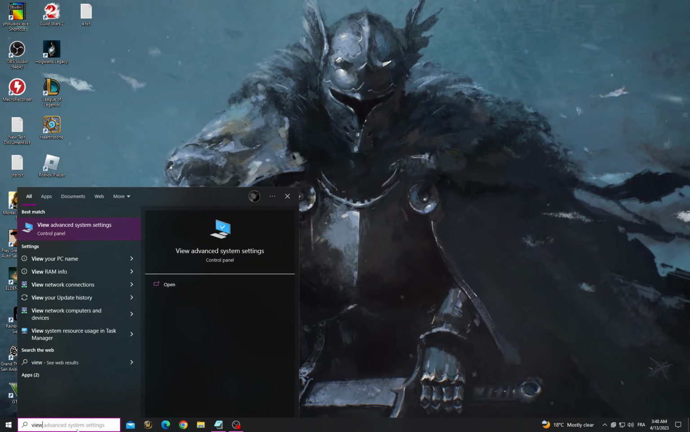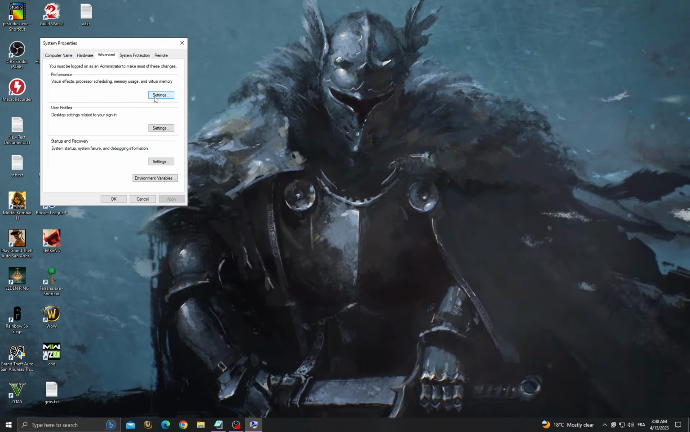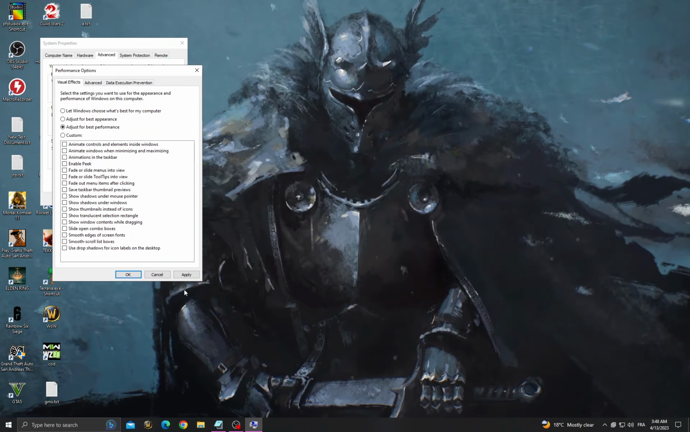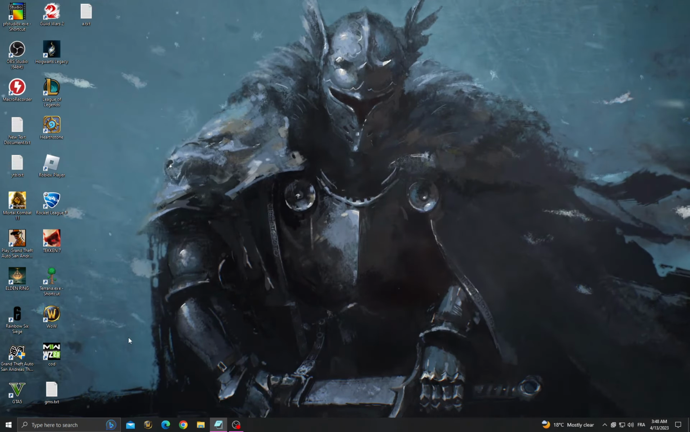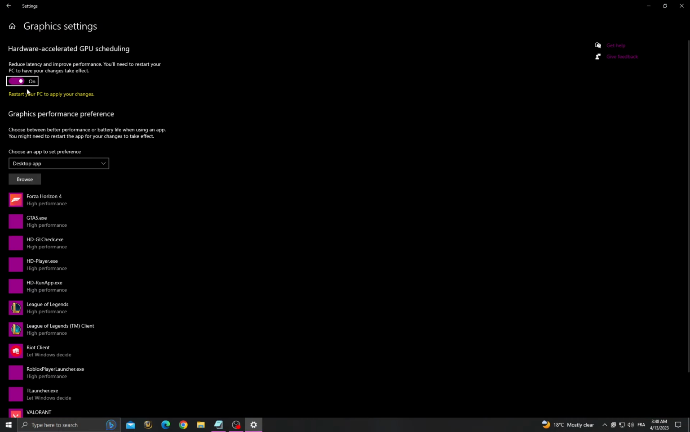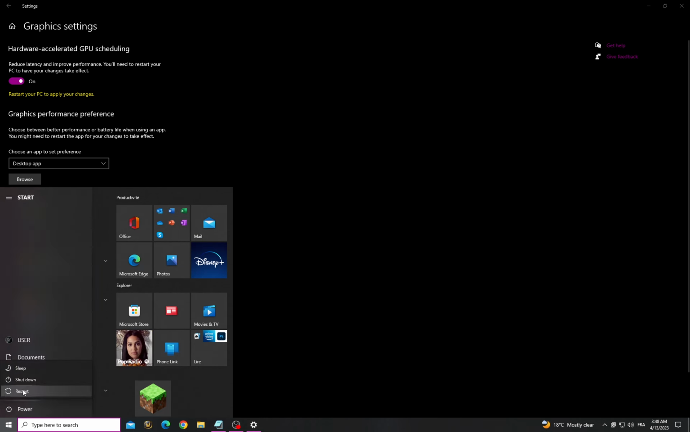Go to view advanced system settings, go to settings, click adjust for best performance, then click apply and OK and close it, and then go to graphics settings, make sure it's on, restart your PC, and that's it.